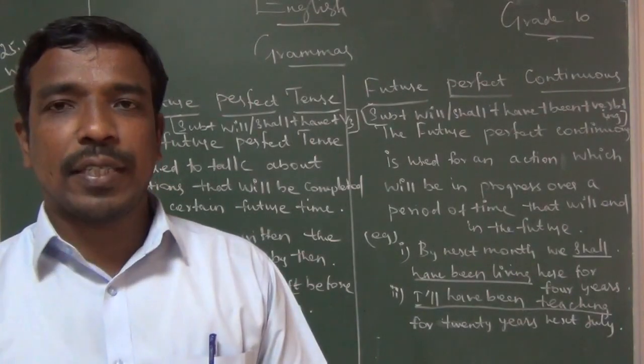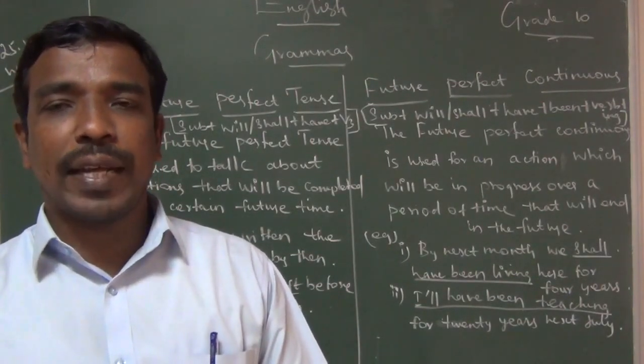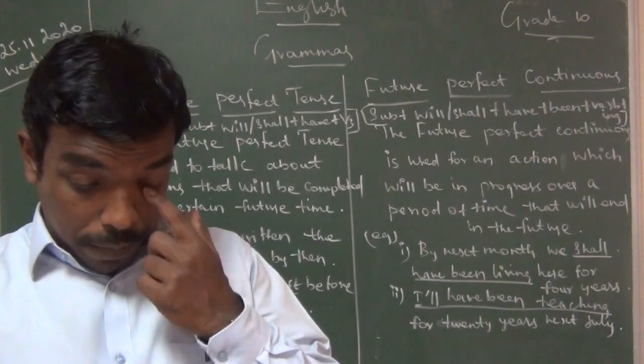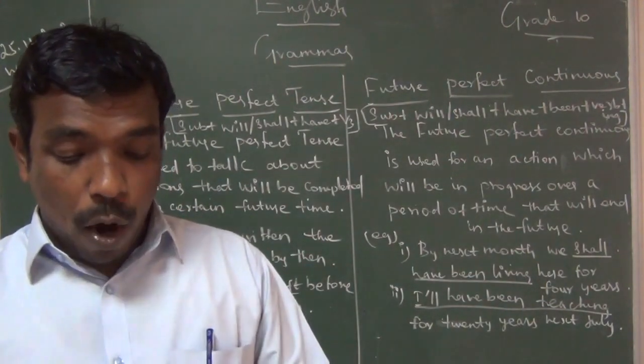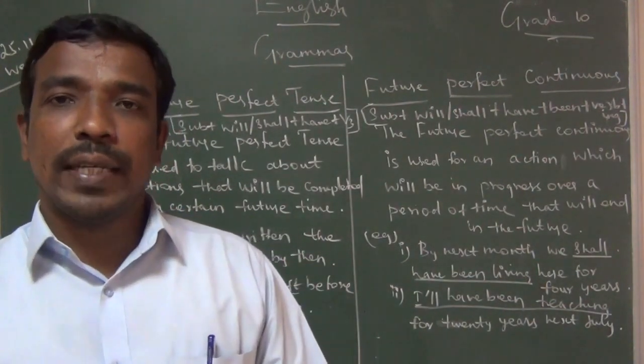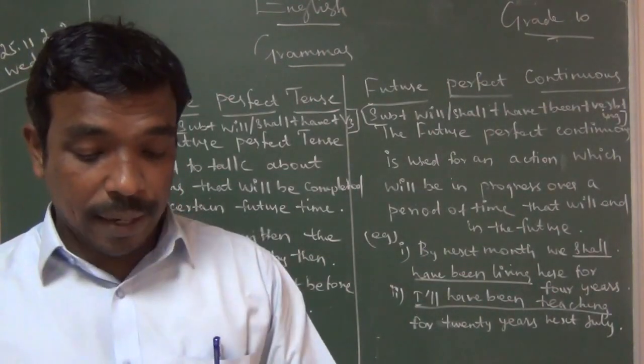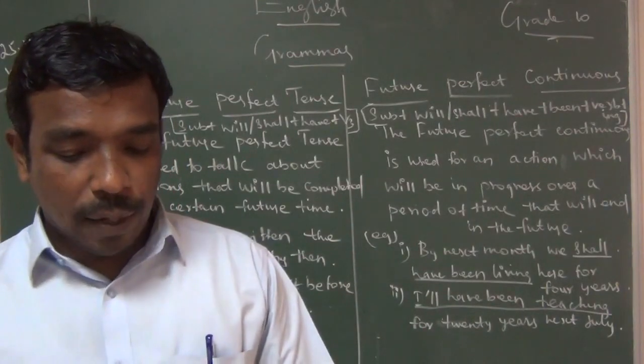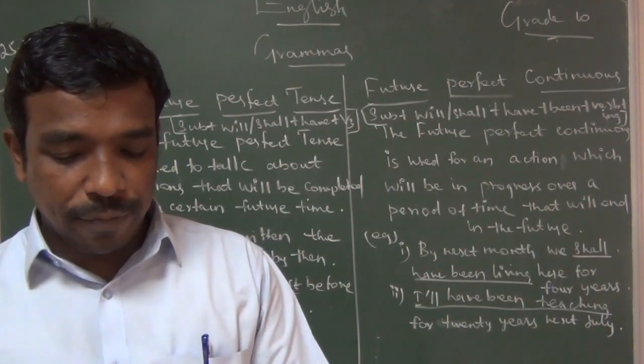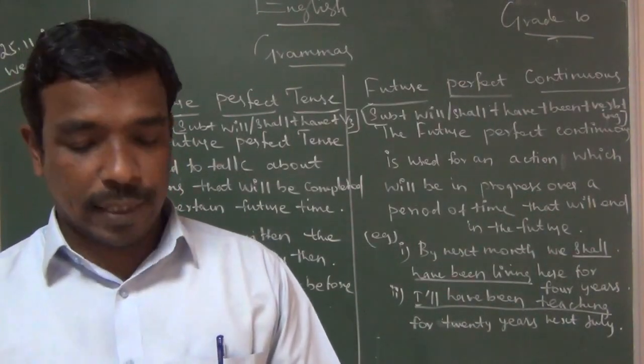In exclamatory sentences, you all know very well how to use them. How beautiful the rainbow is. How beautiful the rainbow is. Like that the exclamatory sentence will come. In subordinate clauses beginning with if and when, the simple present will come.